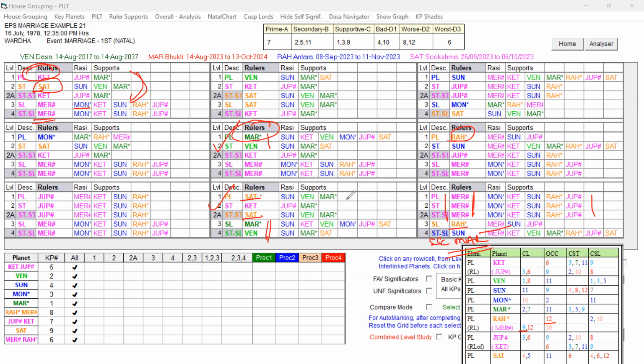Saturn is the only planet which is comparatively better, because Saturn is weak, but you can see star level Ketu is the 3, 7, 9, and 11th cuspal sublord, and having got Mars in support, all good, and Mars also in the sublord forming ruler link. So it is favorable.